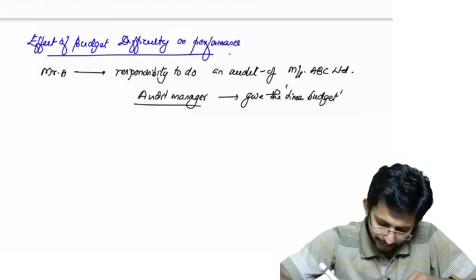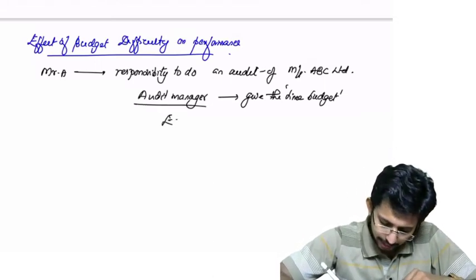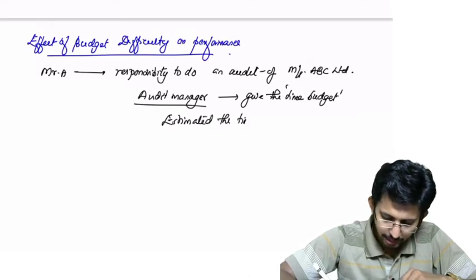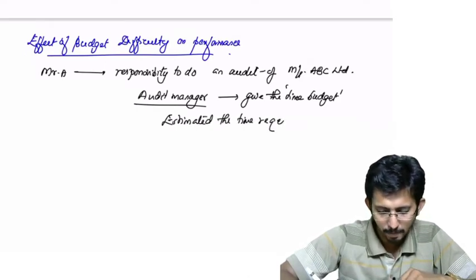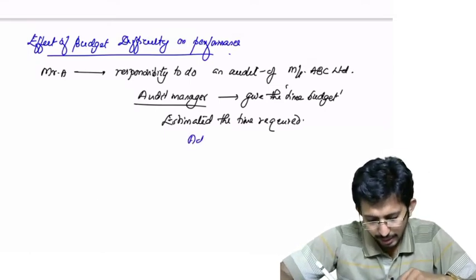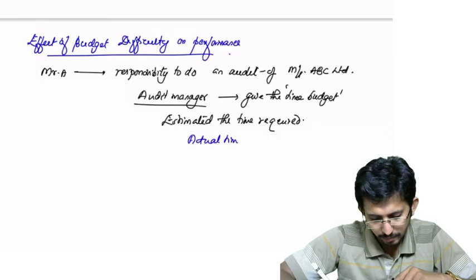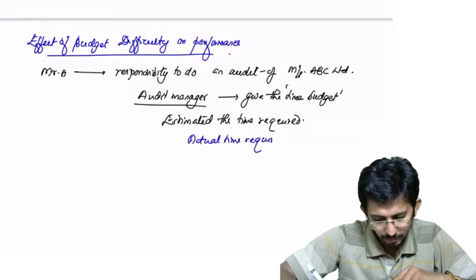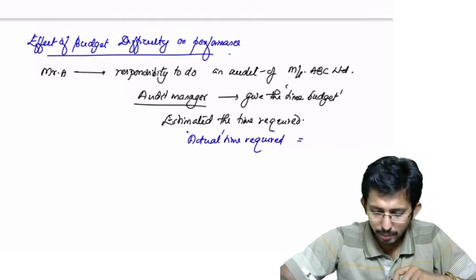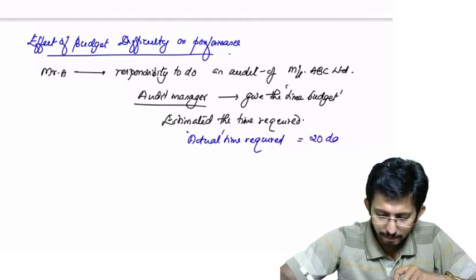Now, this audit manager estimated the time required. The actual time required was worked out to be, let us say, 20 working days.